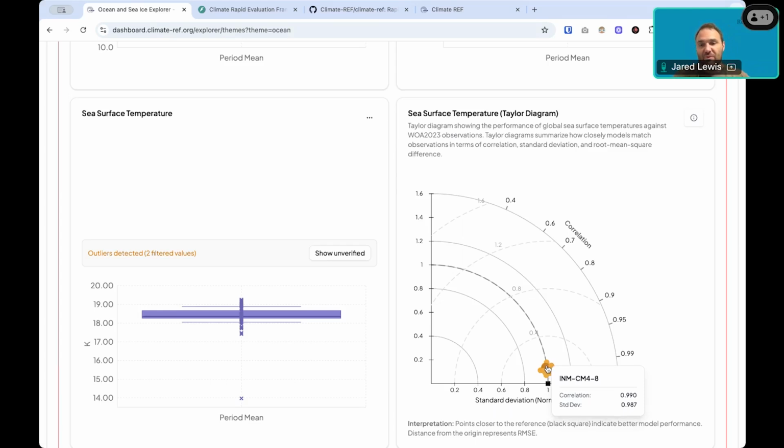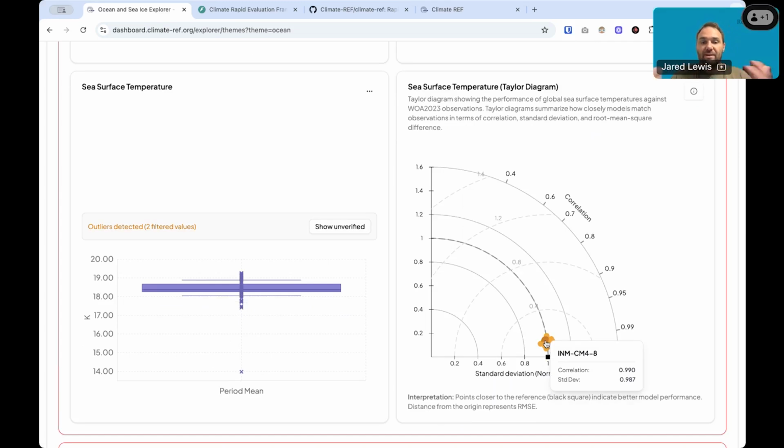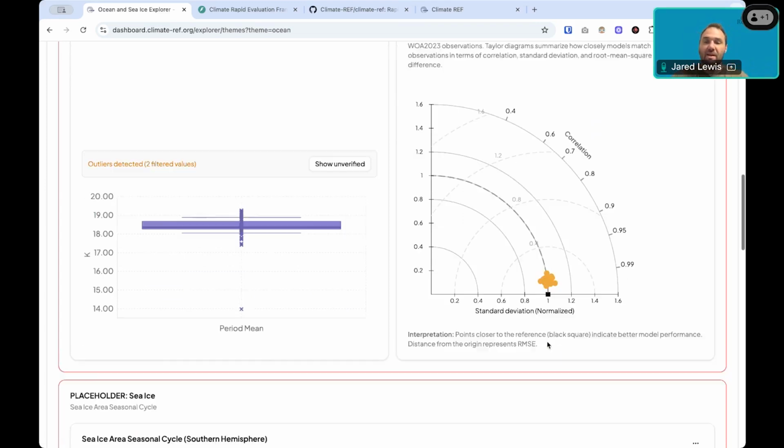Each of these particular points here came from a single run of an execution group, and we are able to pull that together and show it in a clear and consistent way. These results that I've shown you so far are from 3 different diagnostic packages. But how we're presenting these data should be consistent across those packages.